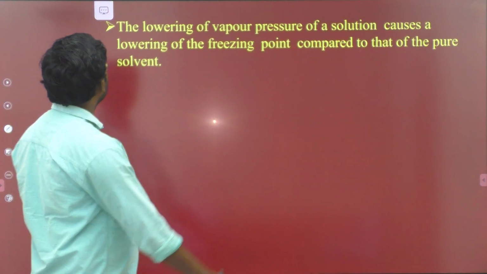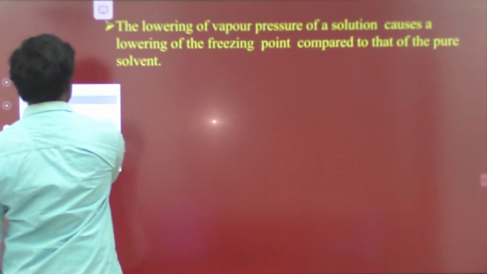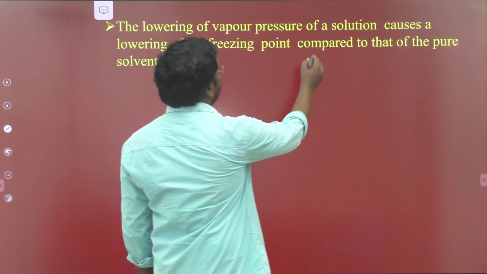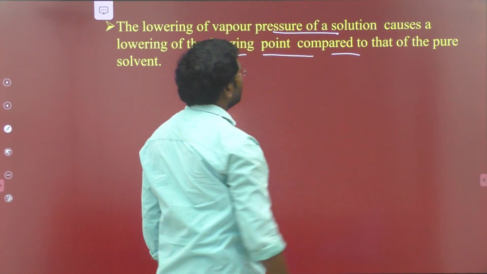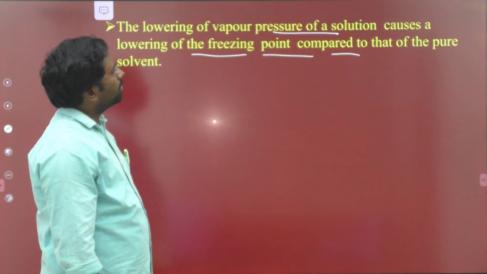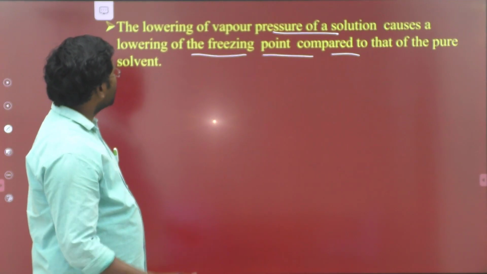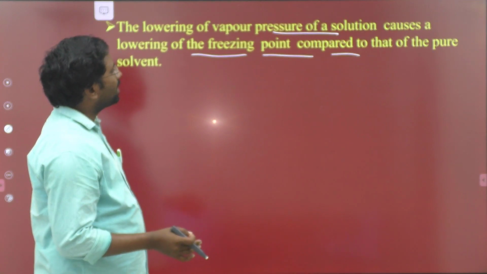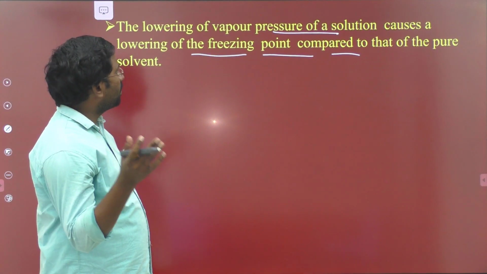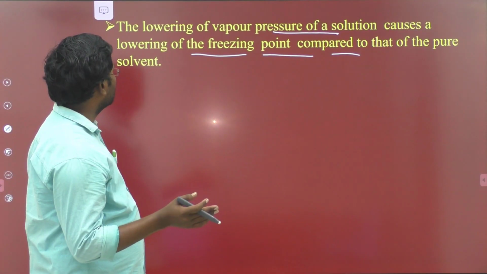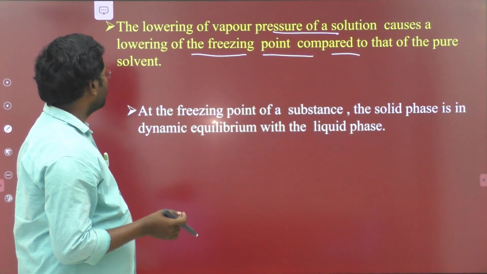So look at the definition and some points regarding the freezing point. The lowering of vapor pressure of a solution causes a lowering of the freezing point compared to that of the pure solvent. First we have to calculate the vapor pressure of the solution. The lowering of vapor pressure of the solution lowers the freezing point compared to that of the pure solvent.